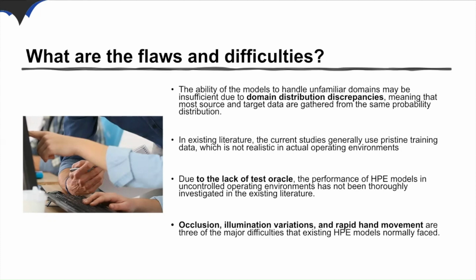Additionally, the performance of hand pose estimation models in controlled operating environments has not been truly investigated in the existing literature due to the lack of a test oracle. The existing literature has found that the performance and robustness of hand pose estimation models suffer from occlusion, illumination variation, and rapid hand movement, which are three of the major difficulties that existing models normally face, and they are very common in practice.